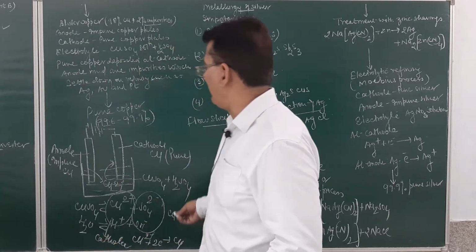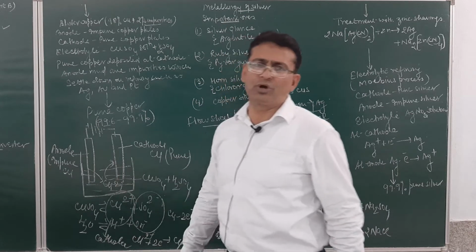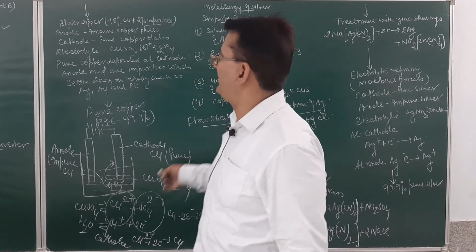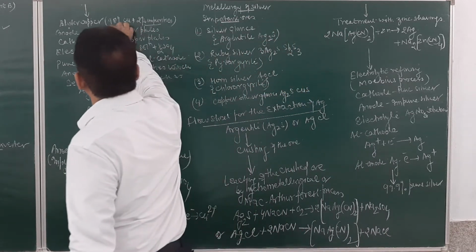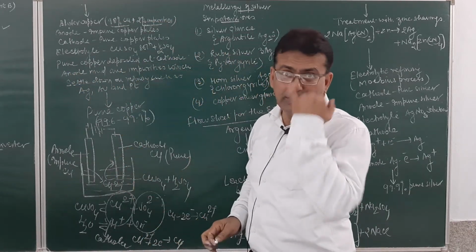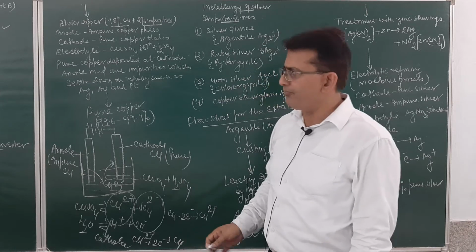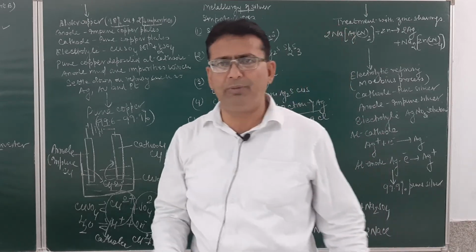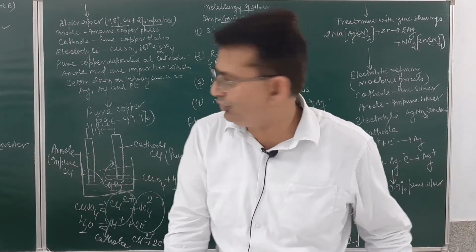This is how almost 99.99% pure copper will be obtained. Remember, the blistered copper obtained was 98% copper and 2% impurities. In this way, the rest of the impurities will also be removed. So this is how the extraction of copper will be done from the copper pyrite ore.